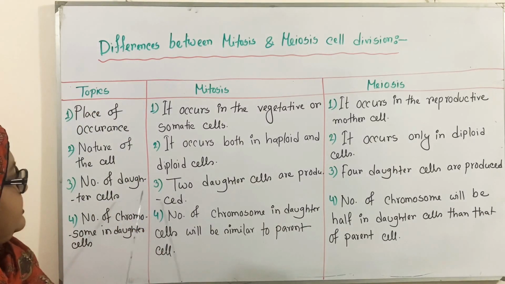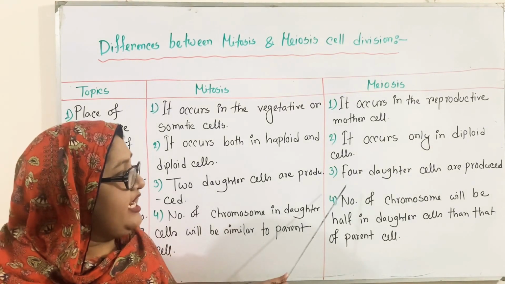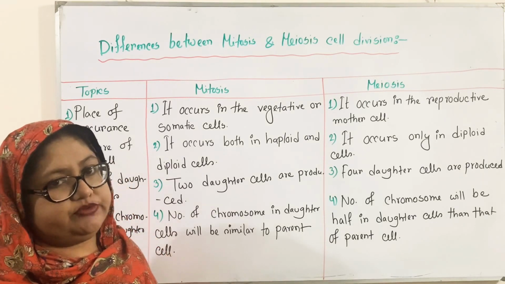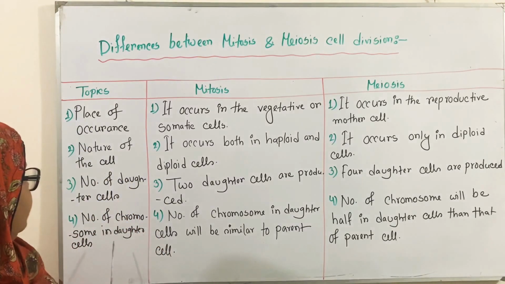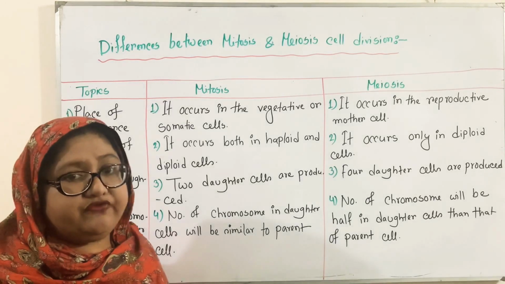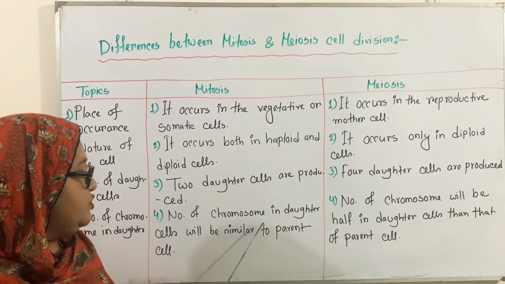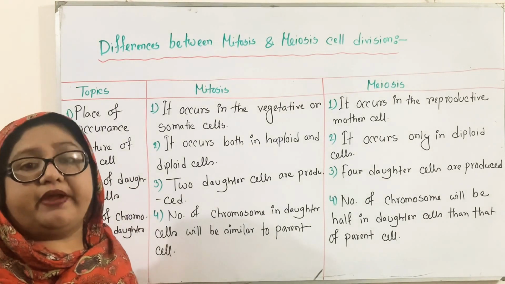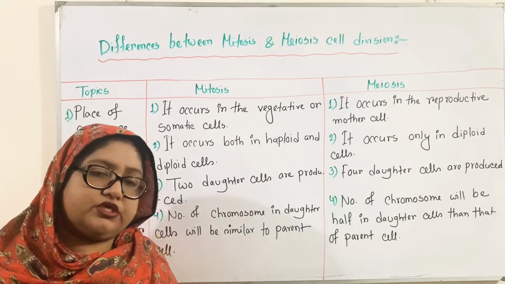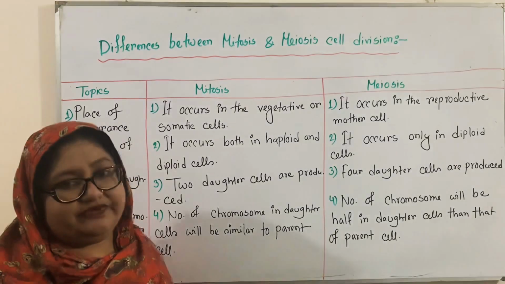Number of daughter cells. 2 daughter cells are produced after mitosis cell division, and after meiosis cell division 4 daughter cells are produced. Next, number of chromosomes in the daughter cells. After mitosis cell division, the number of chromosomes in the daughter cell will be similar to the parent cell. On the other hand, the number of chromosomes will be half in the daughter cell than that of the parent cell in meiosis cell division.